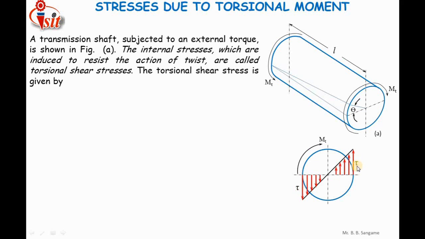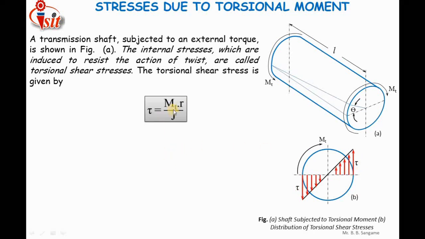So let us calculate the value of tau by using the formula. Tau is calculated by using the formula Mt r by J, where tau is the induced torsional shear stress, which is the induced resisting force against the twisting moment. Mt is the twisting moment. Then the question is how to calculate Mt.